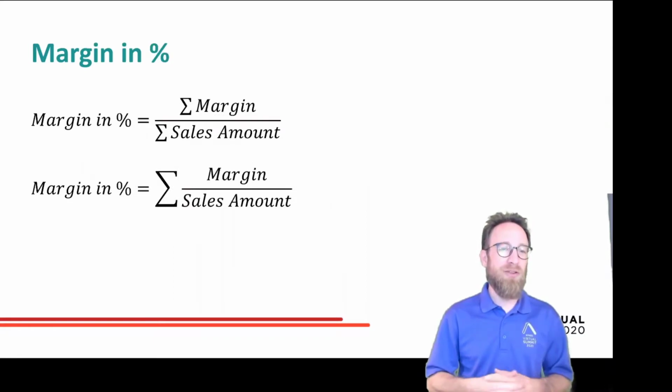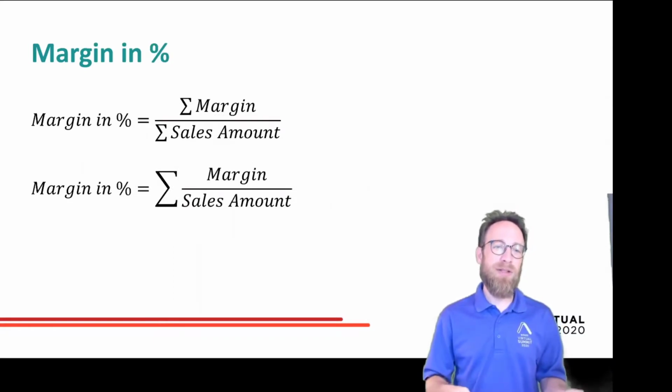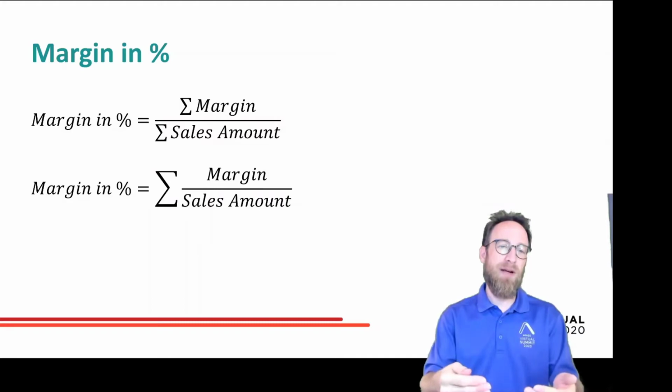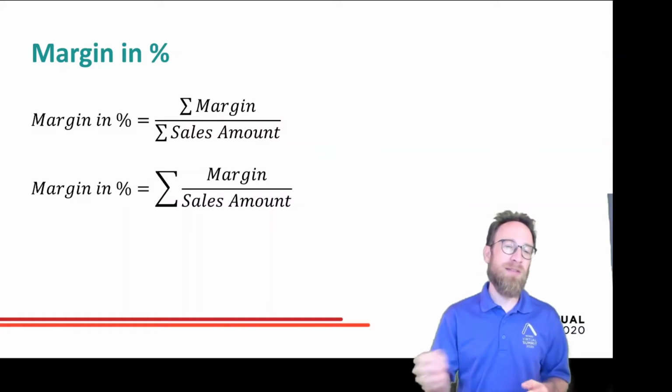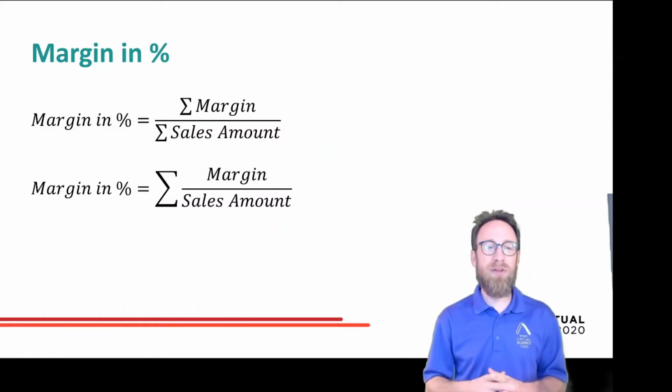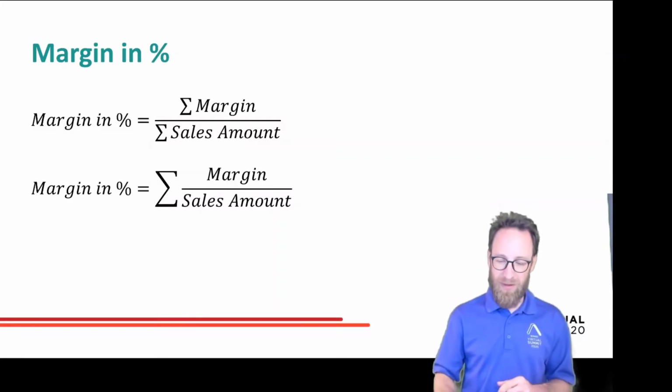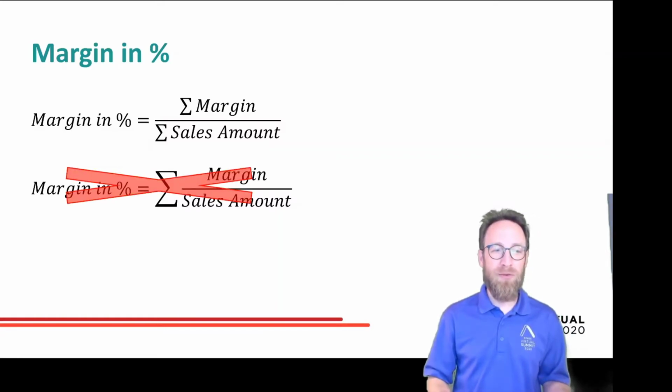And then we have the margin in percentage. Can we calculate the margin in percentage as the sum of the margin divided by the sum of sales? And or can we calculate the margin percentage as the sum over the results of the divisions, like margin divided by sales amount, and then sum the values up? I'm sure you got it right. Only the first one is the right one.